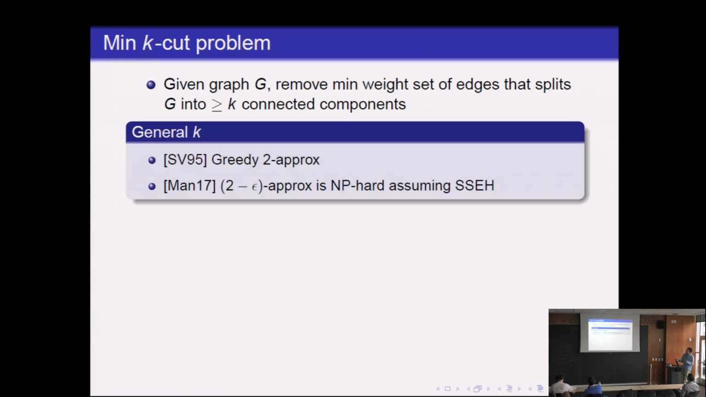And recently, last year, Manurangsi showed that no polynomial time algorithm can beat a 2-approximation, and this is hard assuming the small set expansion hypothesis. So, in other words, in the general setting, there's a matching upper and lower bound, and these look pretty great. What is the SSEH again? Small set expansion hypothesis.